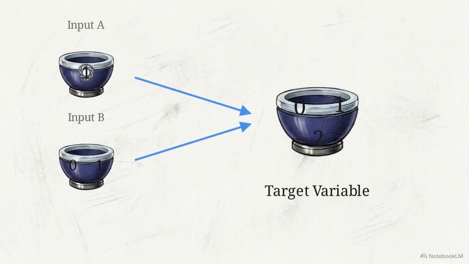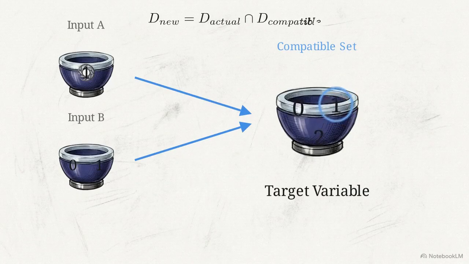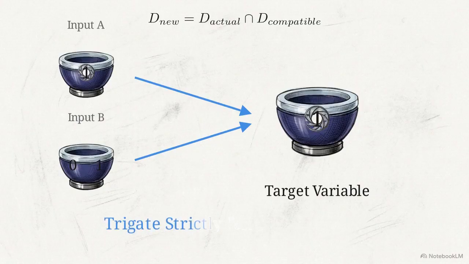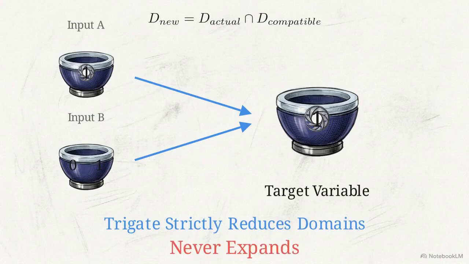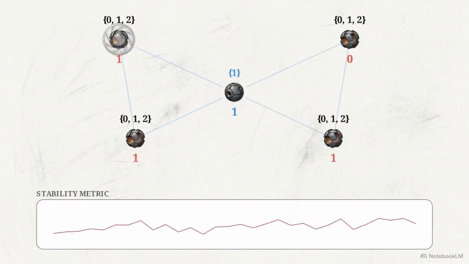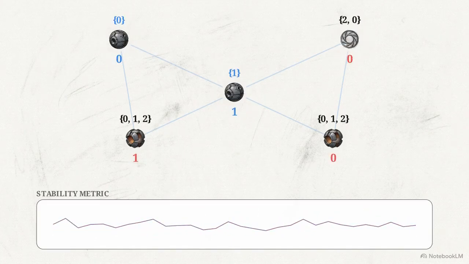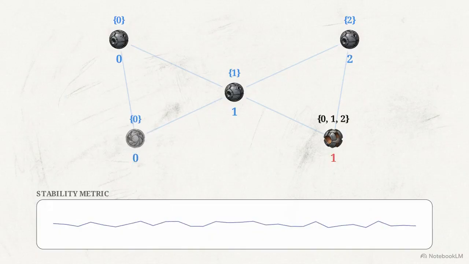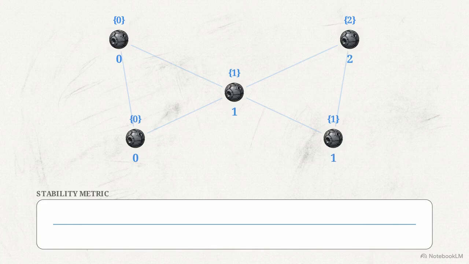Resolution begins by reading input domains and generating a temporary compatible set. Under the intersection invariant, the target variable physically shrinks to the strict mathematical overlap. This yields a critical rule. A Trigate strictly reduces domains, it never expands. In an asynchronous system operating without a central clock, this strict one-way reduction is the exact mathematical mechanism that guarantees network stability and prevents chaotic data oscillation.